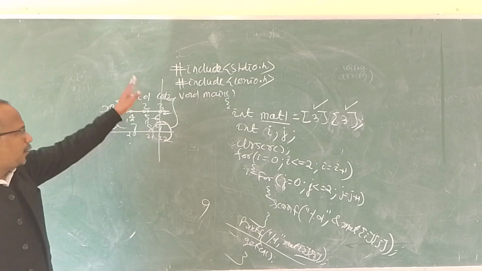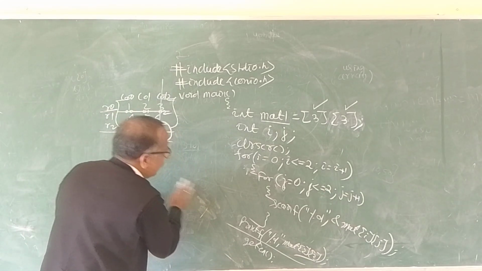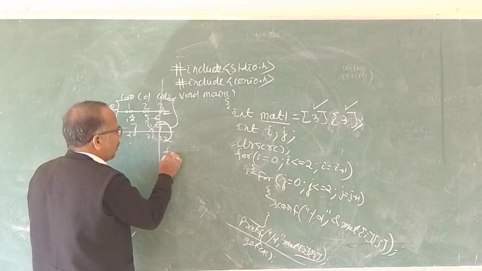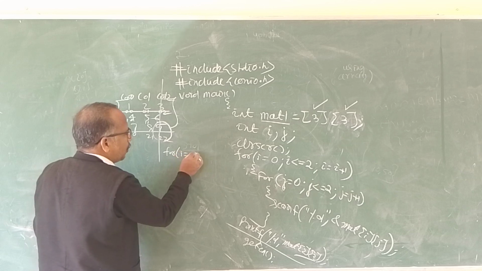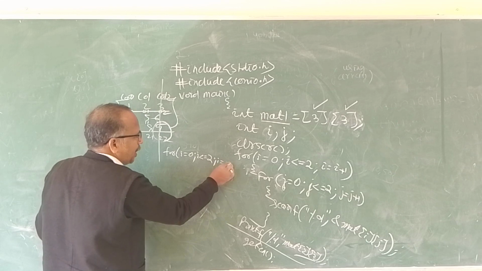If you have to print all of this, what do you do? Using for, write for i is equal to 0, i less than or equal to 2, i is equal to i plus 1.